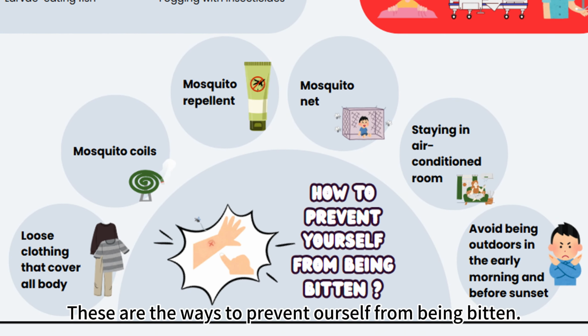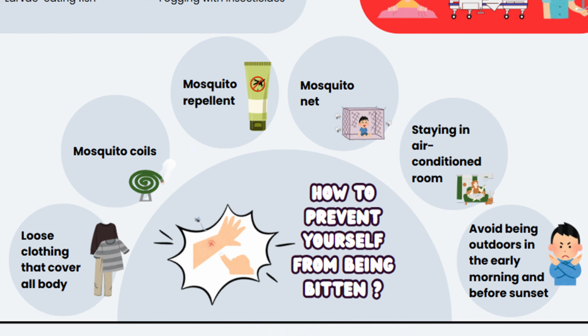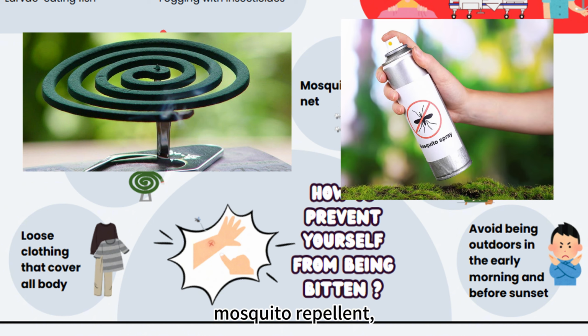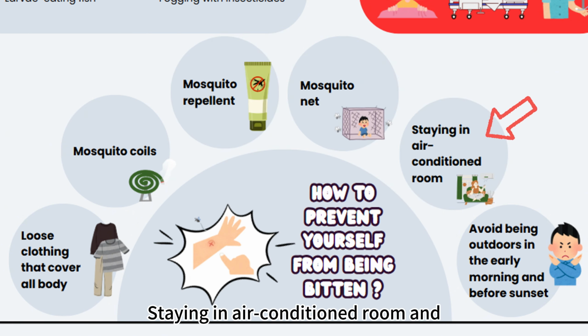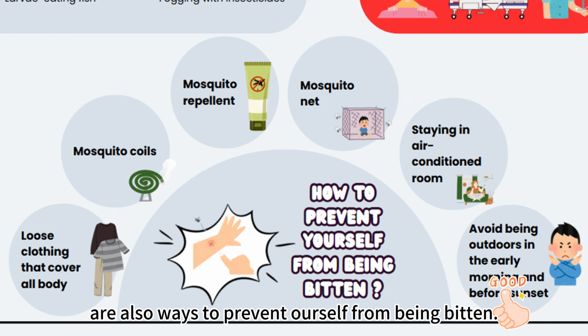These are the ways to prevent ourselves from being bitten. Firstly, we can wear loose clothing that covers the whole body. People can also use mosquito coils, mosquito repellent, and mosquito nets, stay in air-conditioned rooms, and avoid being outdoors in the early morning and before sunset, which are also ways to prevent ourselves from being bitten.